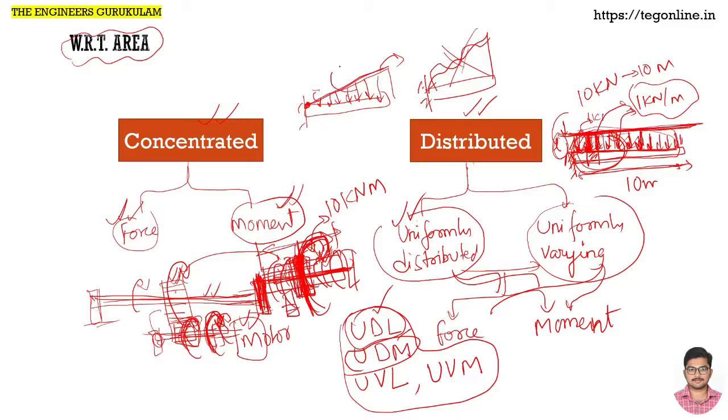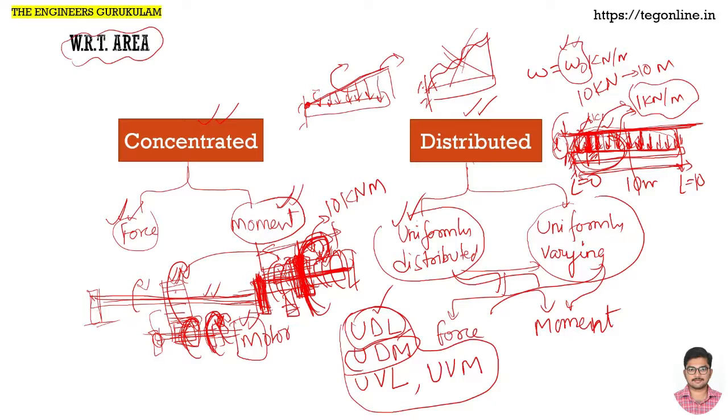When I say linear, it means that in the uniformly distributed case, whether you measure at L equals 0 or at length L equals 10, whichever cross section you take, the intensity will be W equals W naught kilonewton per meter. The W naught is constant, fixed, the same everywhere.